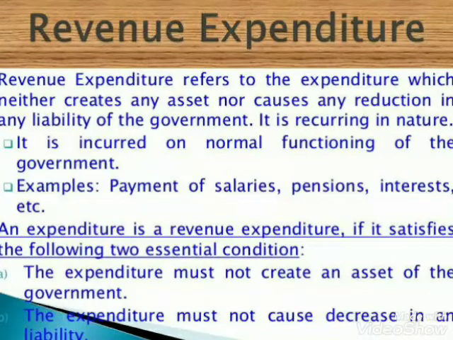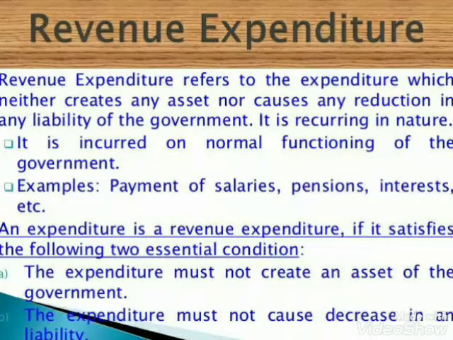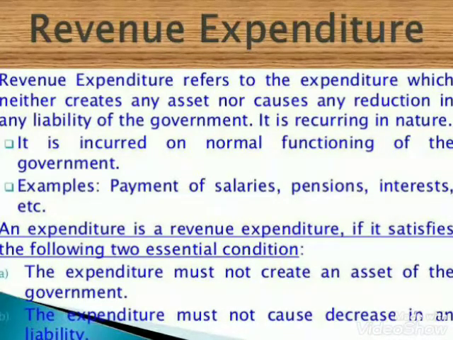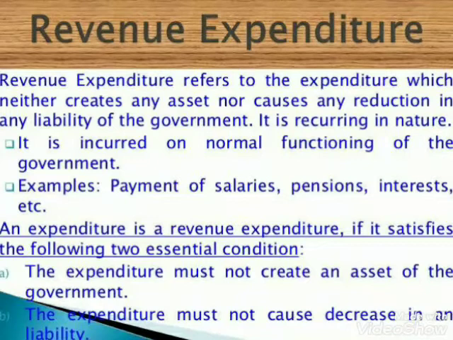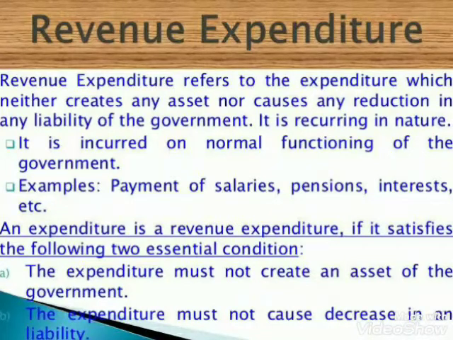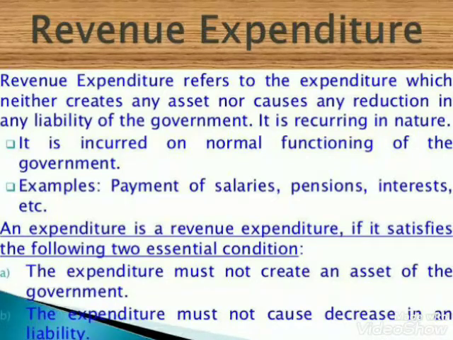It does not reduce the financial liability of the central government in any manner, so this is treated as revenue expenditure. The government has to do that.